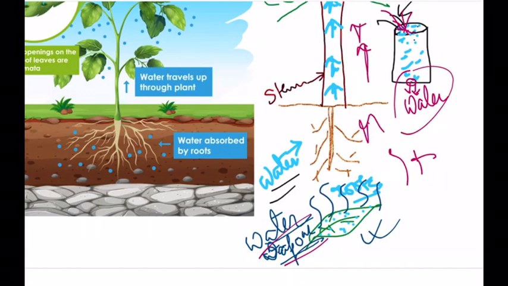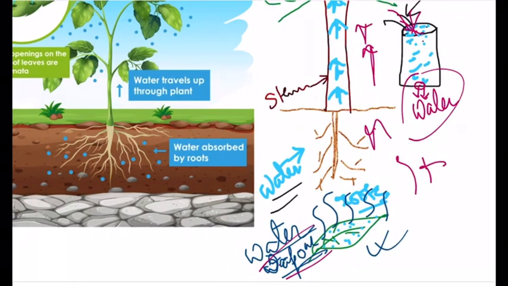Okay, so these were the two topics of function of leaves. These diagrams, these definitions, what is transpirational pull, the significance of photosynthesis and transpiration, the cooling effect due to transpiration, are the few things you need to remember and learn. Okay, next we will move on to our next topic.